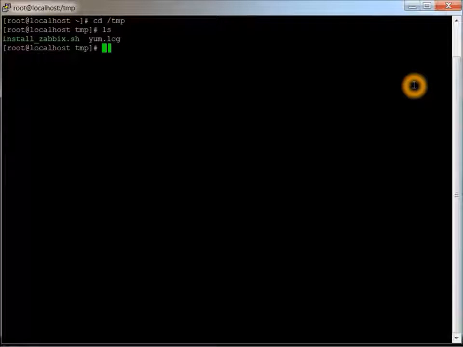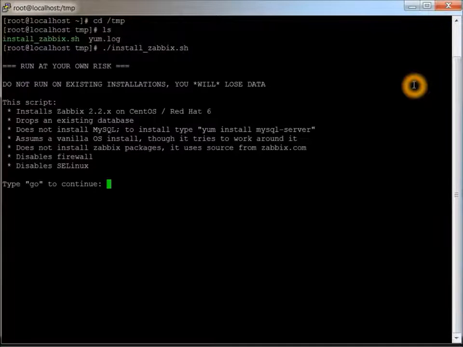There's the install script. Then I'm just going to run install Zabbix, and here it tells you what to do. Run at your own risk. Install Zabbix drops the existing database. It does not install MySQL. It tells you what you need to do to install MySQL on here.